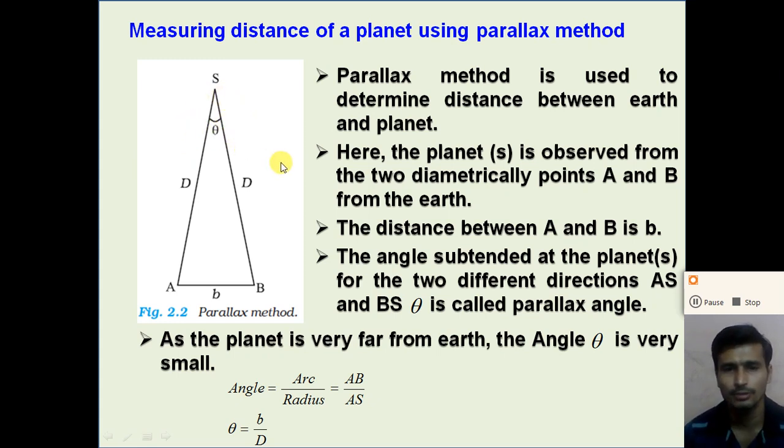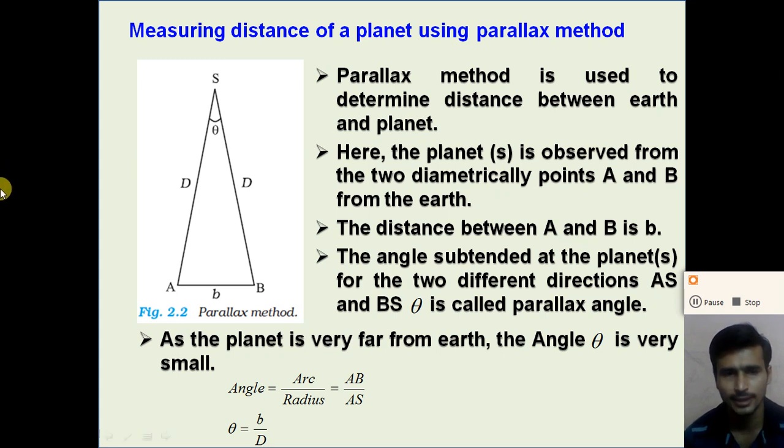So the angle subtended at the planet S by the two directions AS and BS, theta, is called the parallax angle. And as the planet is very far from the earth, the angle theta is very small. It is less than 1 degree, less than 10 degrees, less than 5 degrees. As the distance is very large, the angle theta is very small.